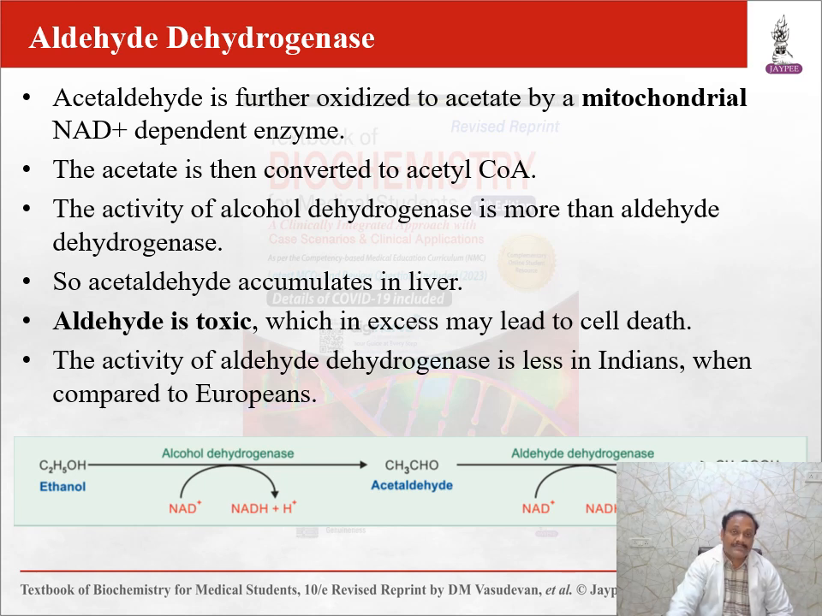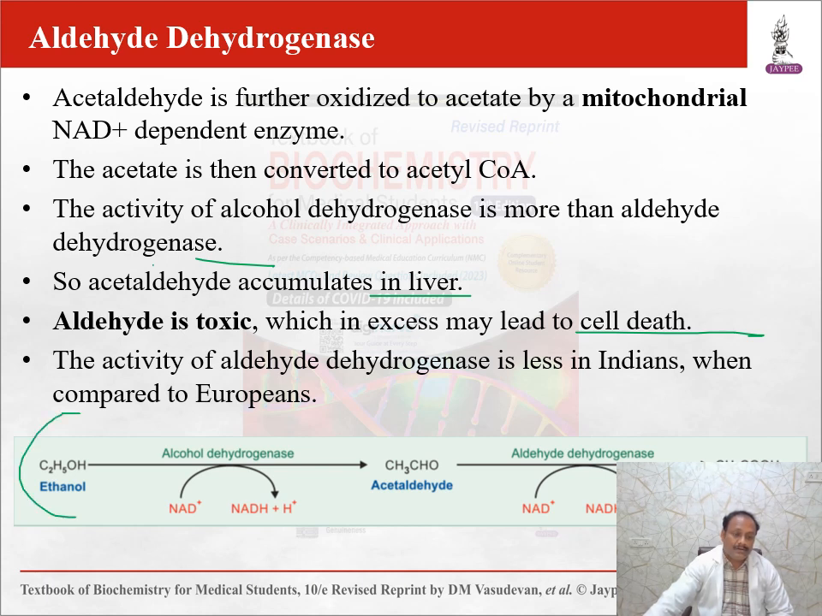The acetate is then converted to acetyl-CoA. Here, the activity of alcohol dehydrogenase is more than aldehyde dehydrogenase, so acetaldehyde accumulates in the liver. Acetaldehyde is toxic, and in excess may lead to cell death. Active aldehyde dehydrogenase is less in Indians when compared to Europeans.